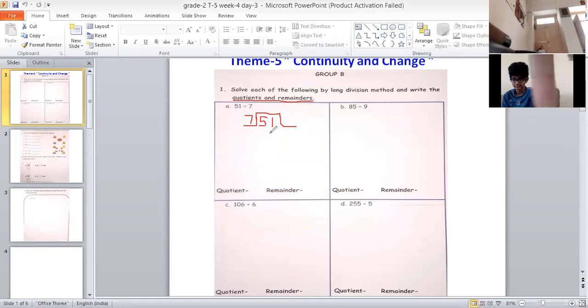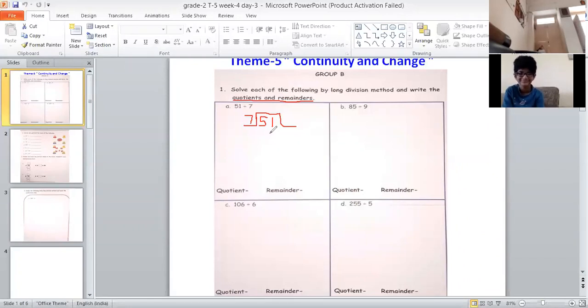So we will stop here only. Now tell me which number is nearest to 51 and smaller than 51. 49, ma'am.